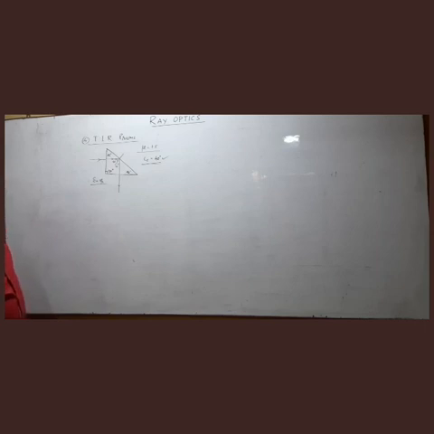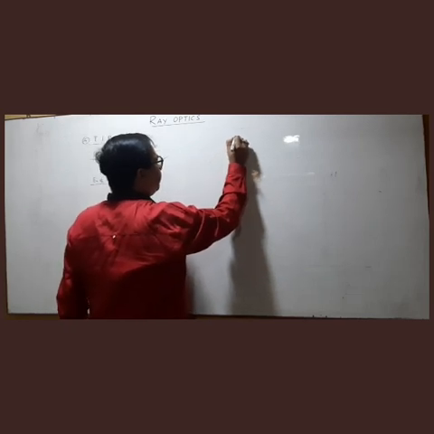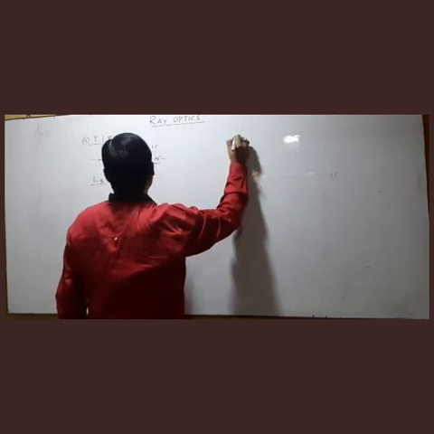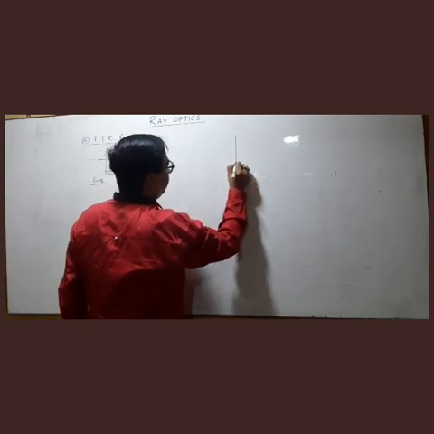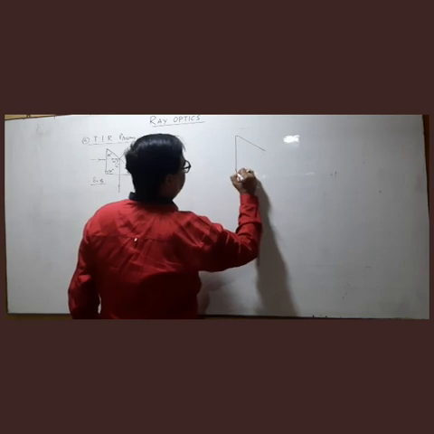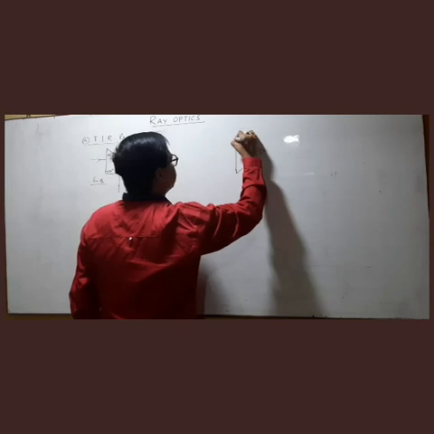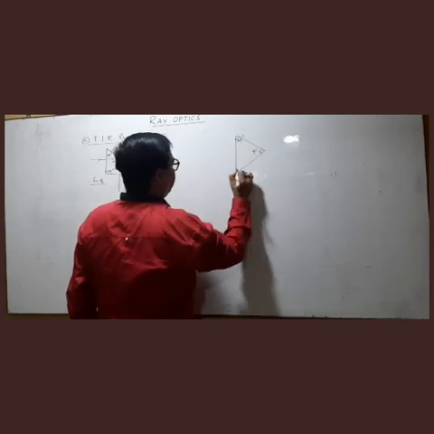And suppose the second one, this is 90 degree, this is 45, this is 45.